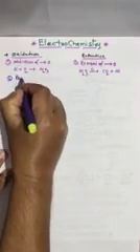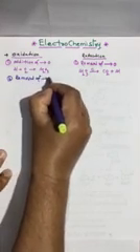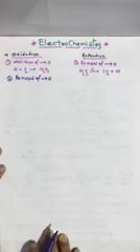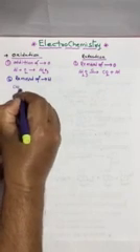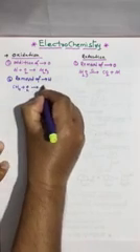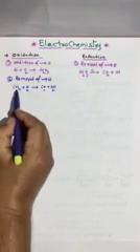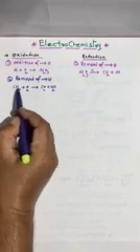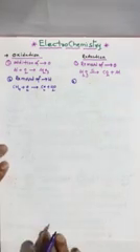Go for another example. Removal of hydrogen is also called oxidation. We have to remove hydrogen. Here I am giving the example: methane in the presence of oxygen, a combustion reaction, gives carbon dioxide and water. Here we removed hydrogen from methane. That's why removal of hydrogen is called oxidation.